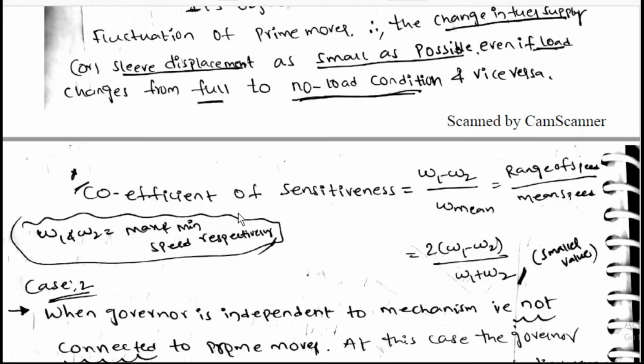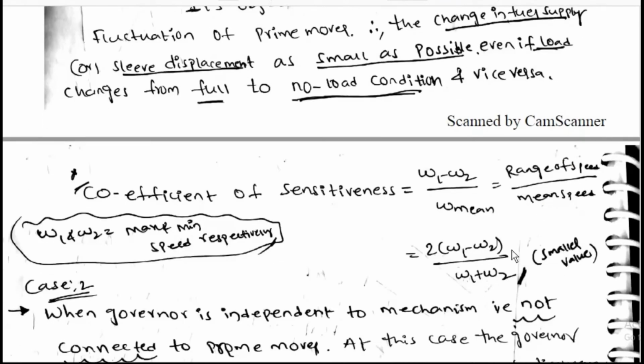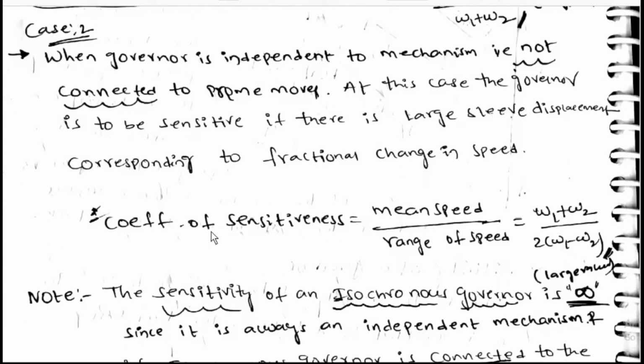Condition and vice versa. Coefficient of sensitiveness is equal to omega 1 minus omega 2 by omega mean, that is range of speed by mean speed, is equal to 2 into omega 1 minus omega 2 by omega 1 plus omega 2. Omega 1 and omega 2 are maximum and minimum speed respectively. When governor is independent, that is not connected to prime mover, governor is sensitive if large sleeve displacement corresponds to small fractional change in speed. Coefficient of sensitiveness is equal to mean speed by range of speed, is equal to omega 1 plus omega 2 by 2 into omega 1 minus omega 2.